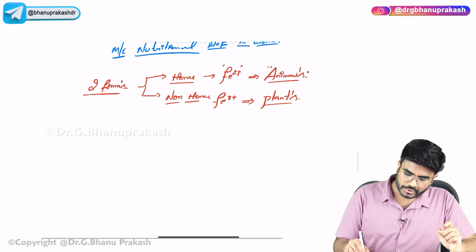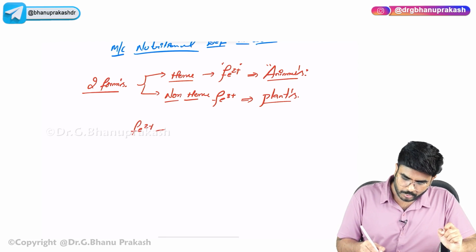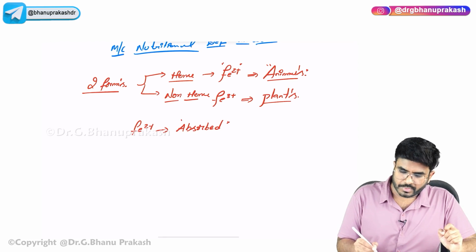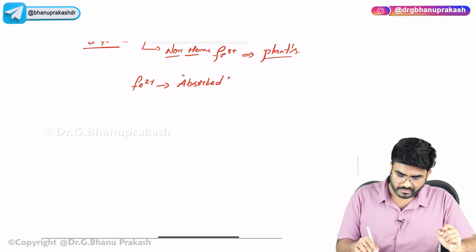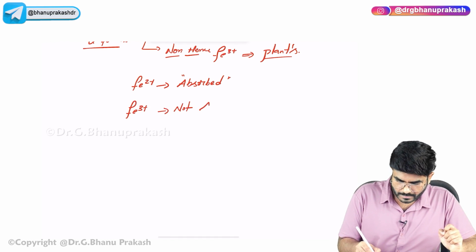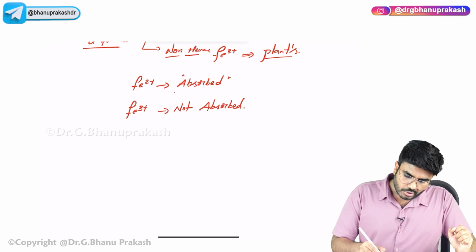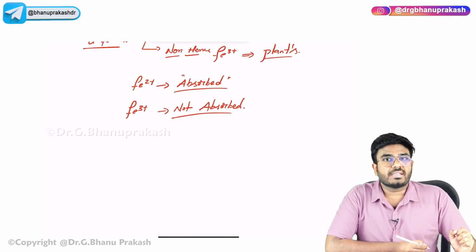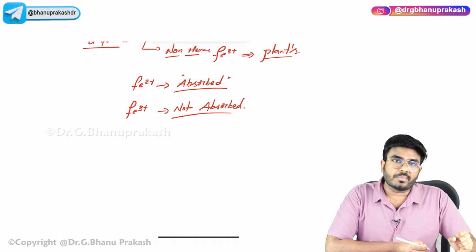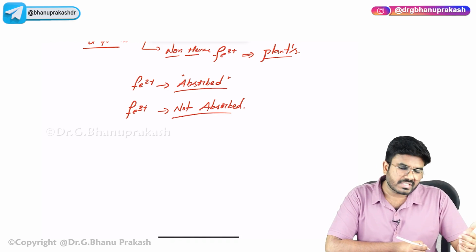The point here which I want you to know is, which form of iron is absorbed and which form of iron is not absorbed, sir? The Fe2+ form of iron is absorbed. We humans can absorb the Fe2+ form of iron. But the Fe3+ form of iron is not absorbed. So, do you think there is a problem? For which people is there a problem, sir? Vegetarians or non-vegetarians? It looks like vegetarians are having a problem, right?